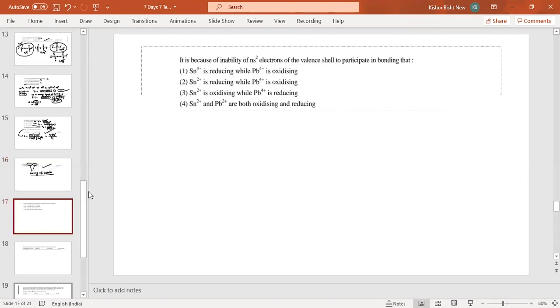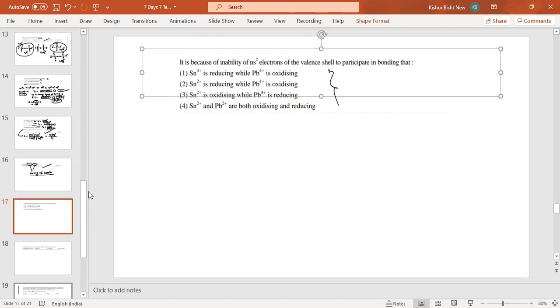Come to the next one. It is because of instability of Sn2 electron of the valence shell to participate in bonding. Sn4 is reducing, while will be the, please remember, this is the inert pair effect question.